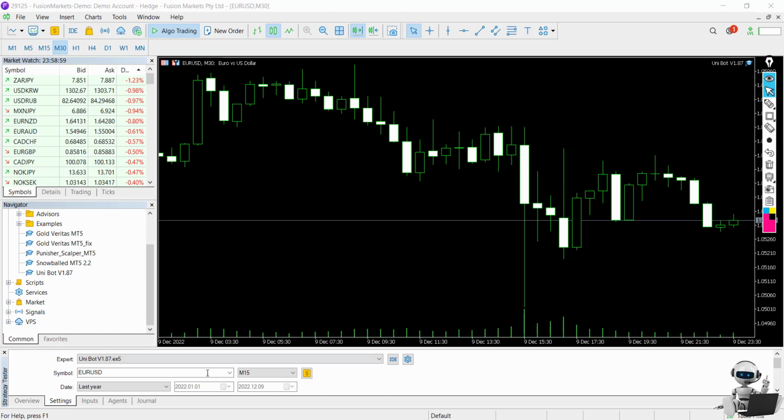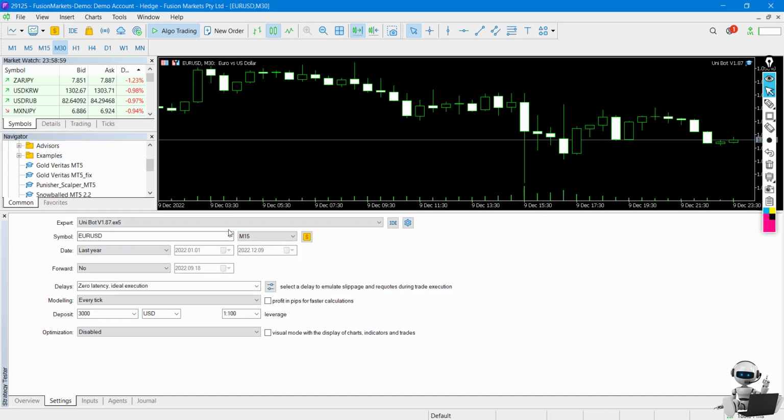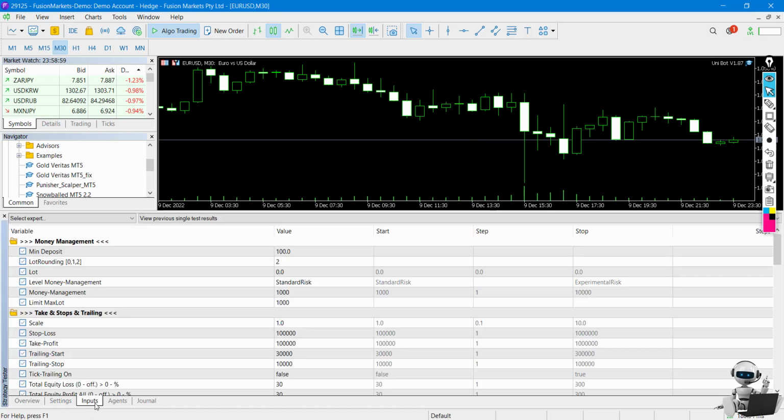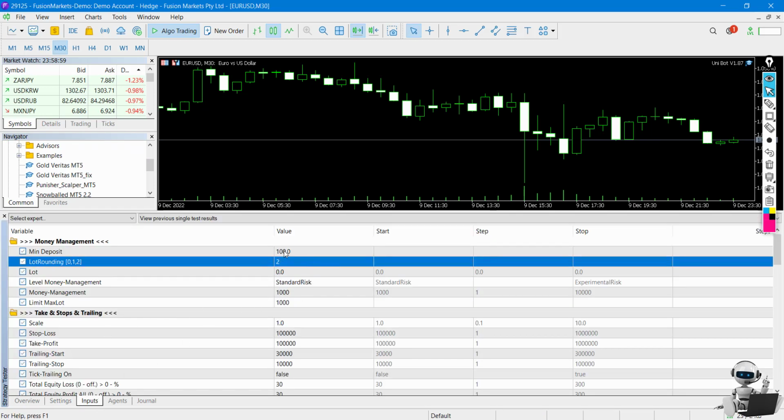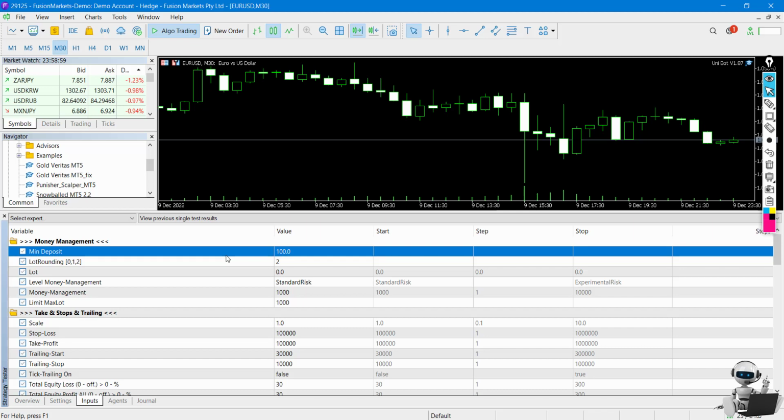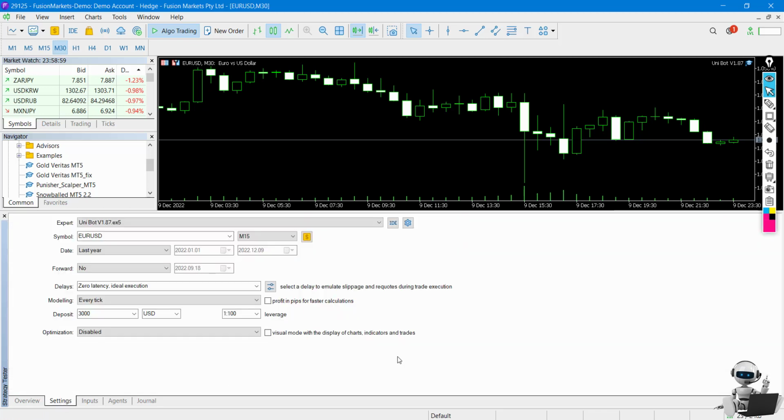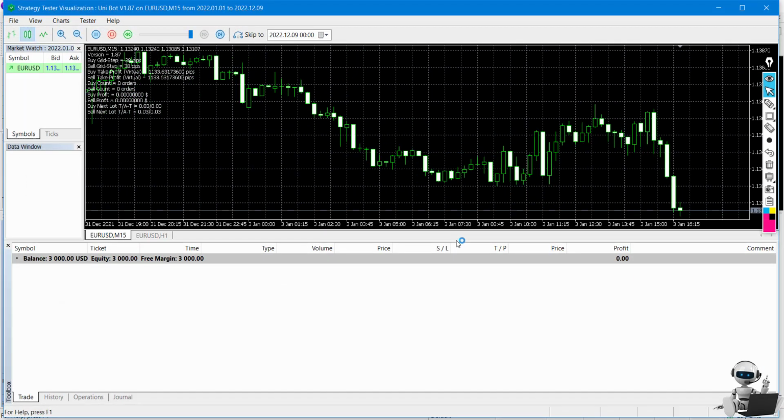But let us try a backtest on this EA. I am using MT5, Euro US dollar, 15-minute time frame. I will use default settings, not change anything, only standard risk and minimum deposit. I will leave everything in default, and I will enable visual mode, so you can see how the EA is performing in the live account, or at least on the live signal.